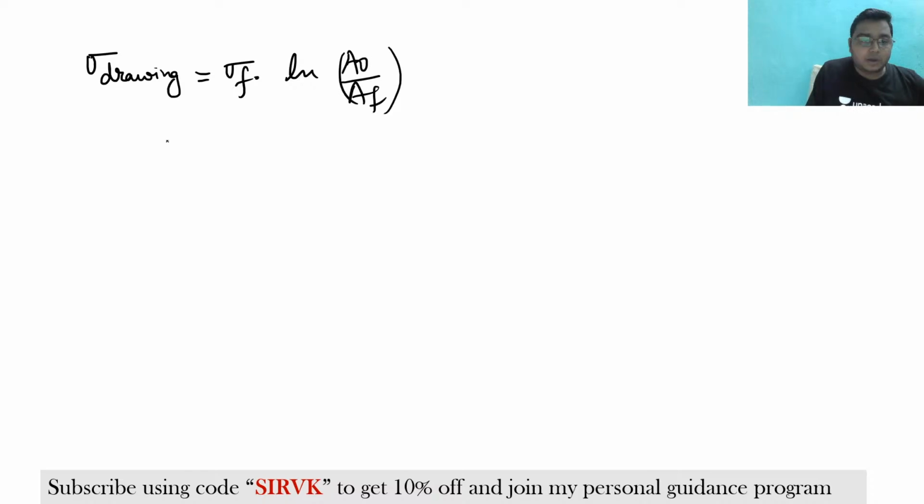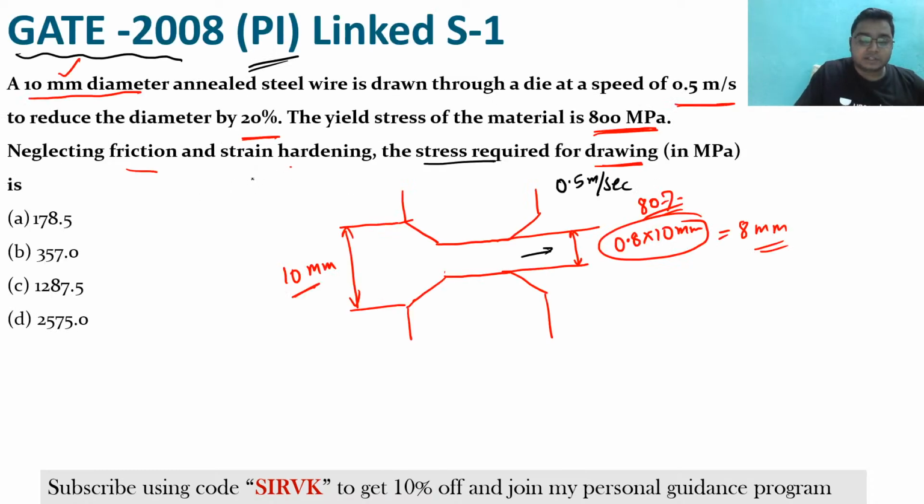Now I can write this formula as sigma f ln of (d naught by d f) squared, that is, twice sigma f ln of d naught by d f. I know sigma f, which is given in this question as 800 megapascal, the yield stress of the material, the flow stress.